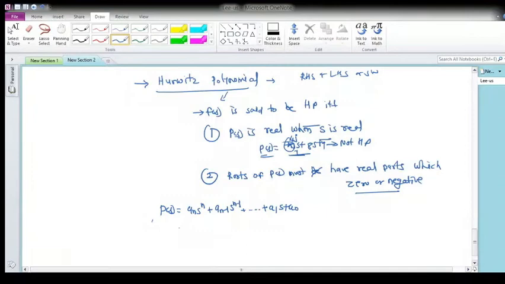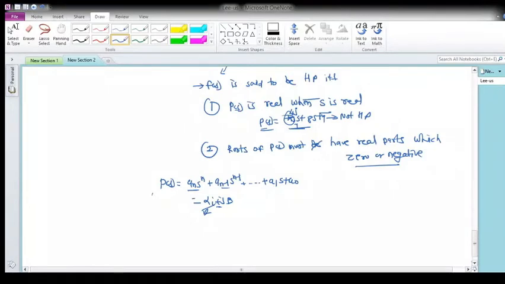Here P(s) is real when s is real, meaning the first property is satisfied when a_(n-1) through a1 and a0 are real. And its roots should be of the form minus alpha, the real part, plus or minus j beta. The real part may be 0, or if it is not 0, then it has to be negative. Only then can we say that it is a Hurwitz polynomial.